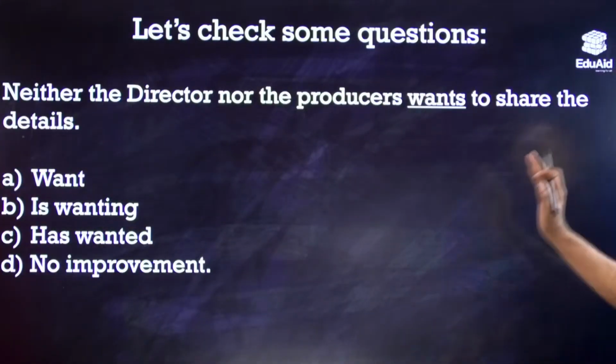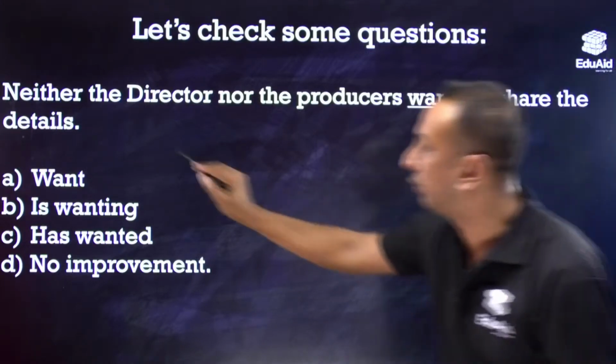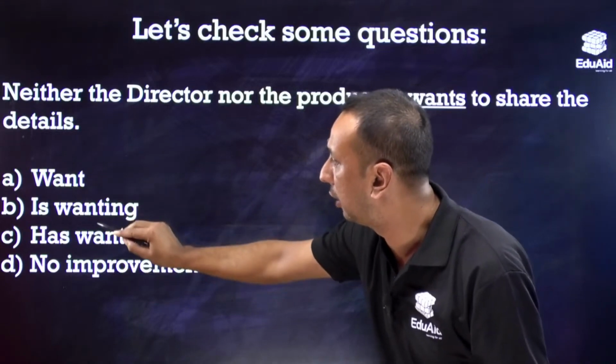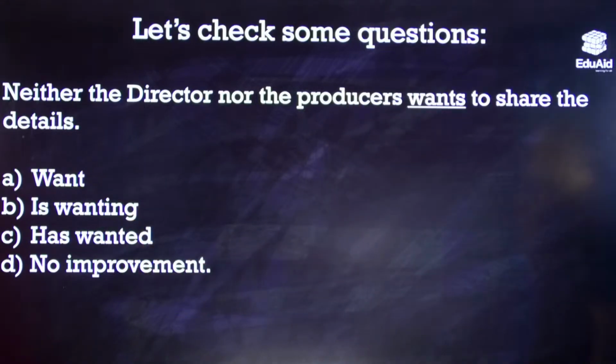Neither the director nor the producers wants to share the detail, with 4 options: want, is wanting, has wanted, no improvement. Any answer coming? A, B, C, D. Anyone trying? No responses till now. Okay, no problem. Neither the director nor the producers want.